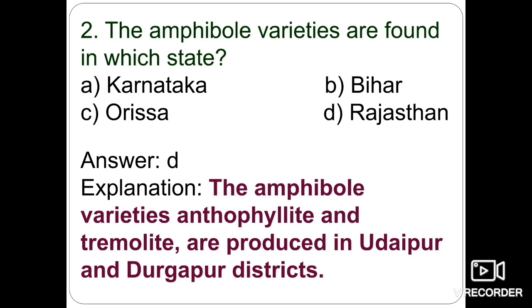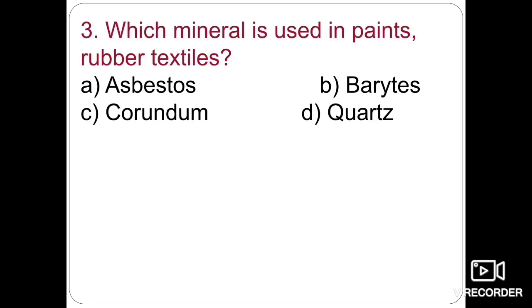So these varieties of amphibole are generally mined in Rajasthan. These types of questions are very important for objective exams like JAM or BHU PET, because they are generally asked in the exams. So here option D is the right answer.